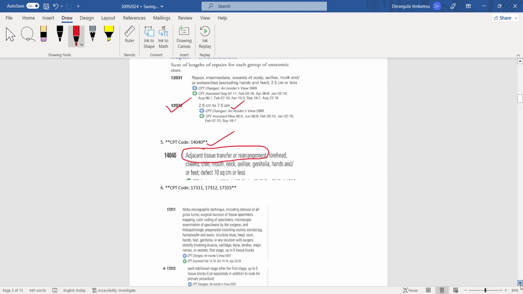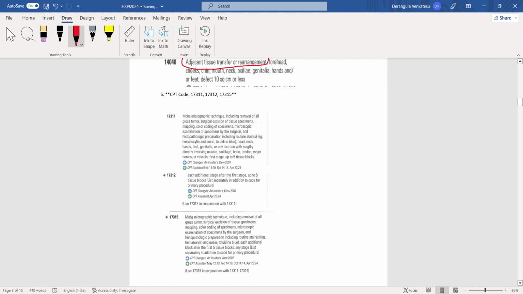And next question they have asked about Mohs surgery. Okay, Mohs micrographic technique, and all three codes are applicable for that. They are asking Mohs micrographic technique, including removal of all gross tumor, surgical excision of tissue specimens, mapping, and color coding of specimens. Okay, this is for the first stage, and each additional stage after the first stage up to 5 tissue blocks,